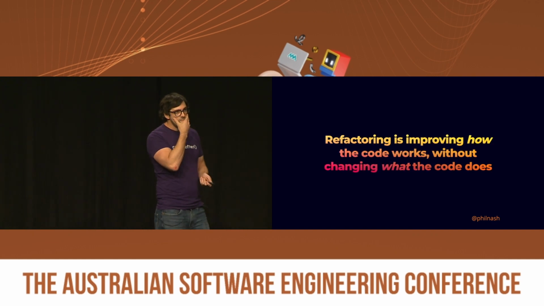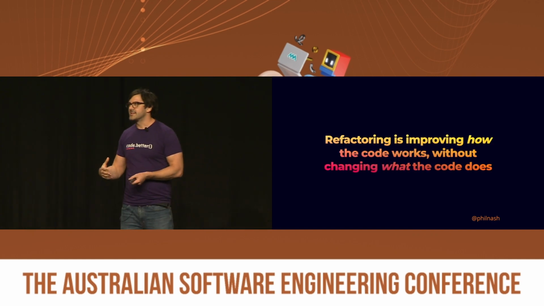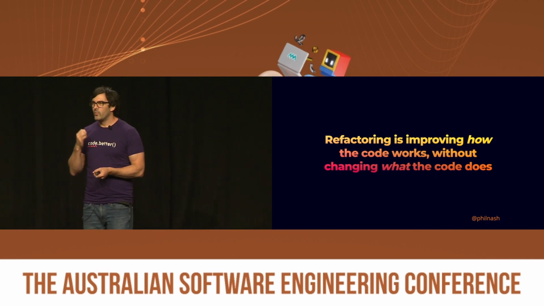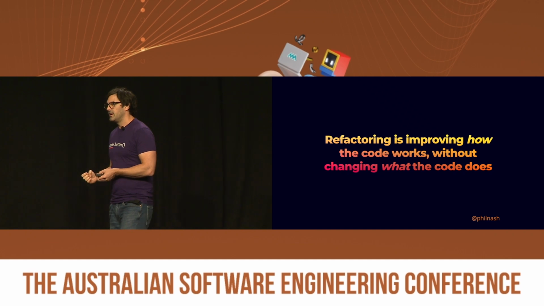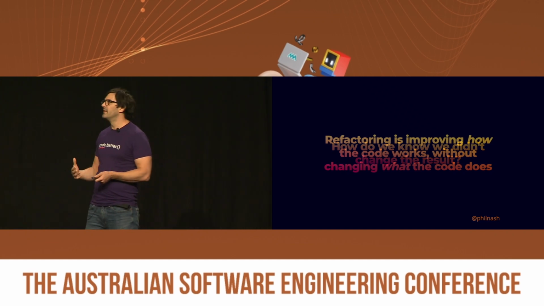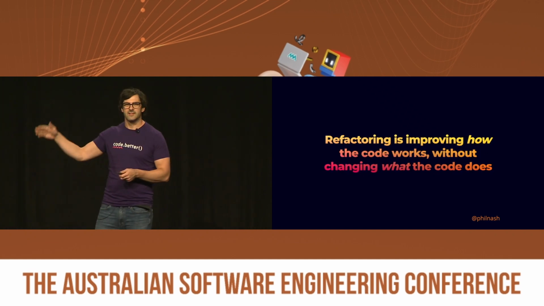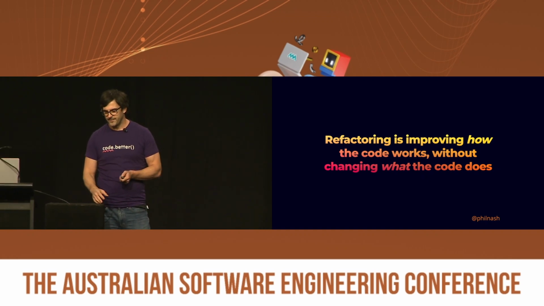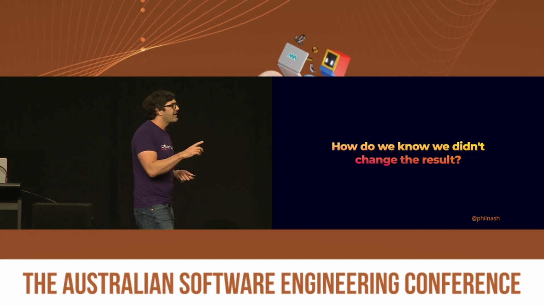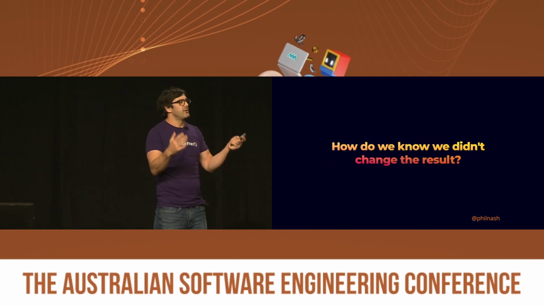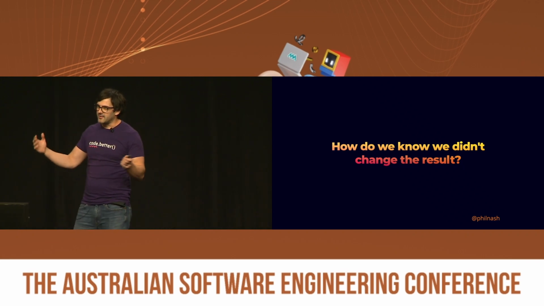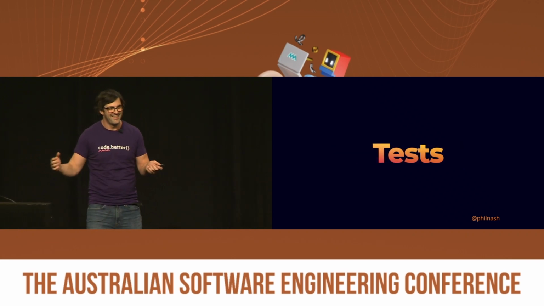And of course, importantly, refactoring is improving how the code works without changing what the code does. I'll get to that in a minute. That counts even if the code is currently wrong, and we'll come back to that. But to start with, how do we know we didn't change the result? I hope you're thinking tests. Good.